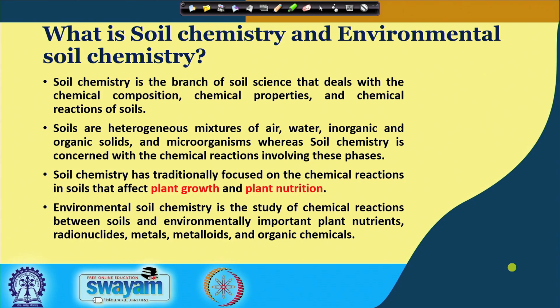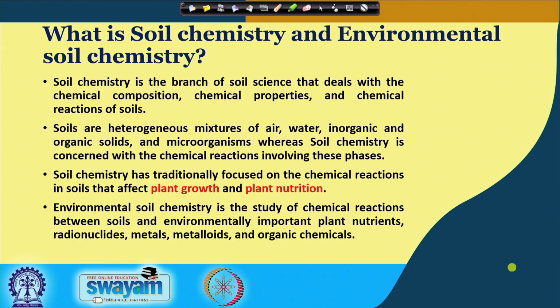You already know that the soil is basically composed of different types of components. There are certain components which are solid, some components are liquid and some are gaseous. Soil is basically composed of fractions which are sand, silt and clay, organic matter, soil air and moisture.